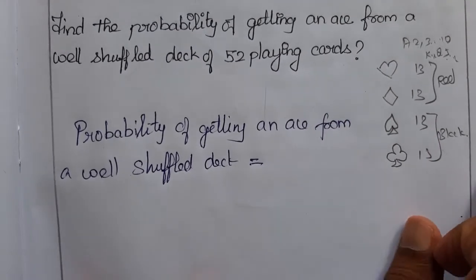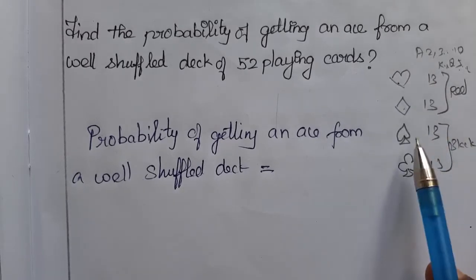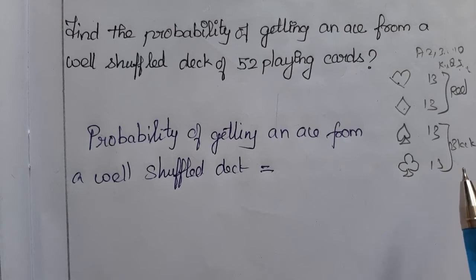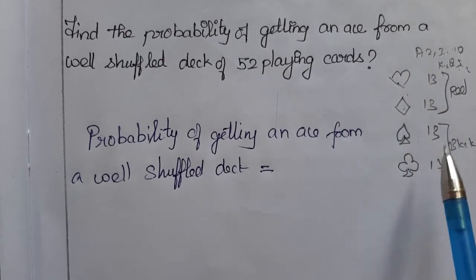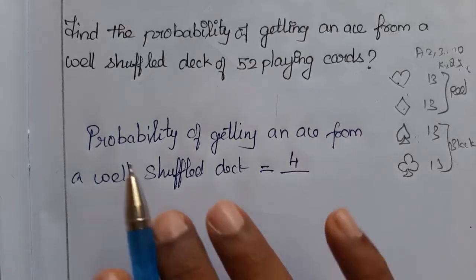So how many aces are there? There is an ace in the heart, an ace in the diamond, an ace in the spade and an ace in the club, right? So totally how many aces are there? 1, 2, 3, 4. So 4 divided by total number of cards.